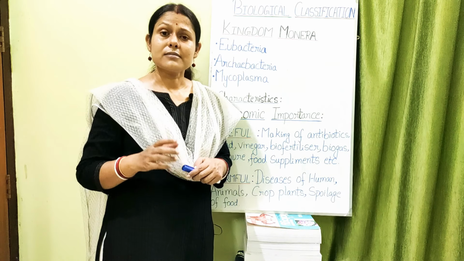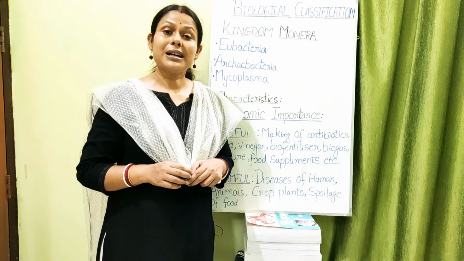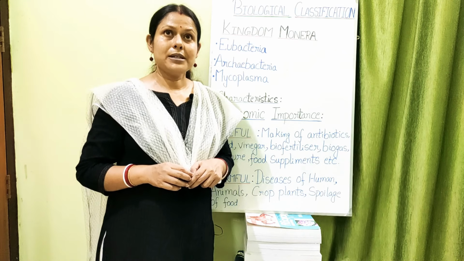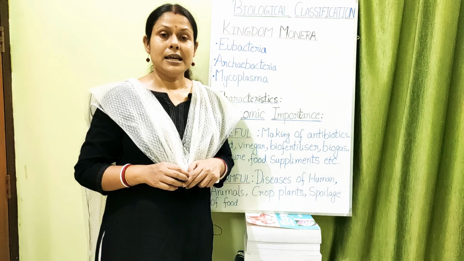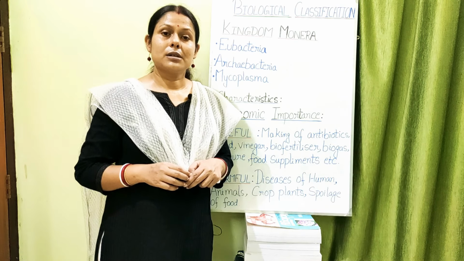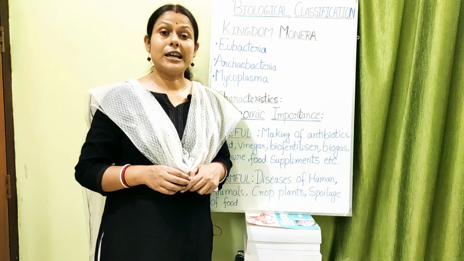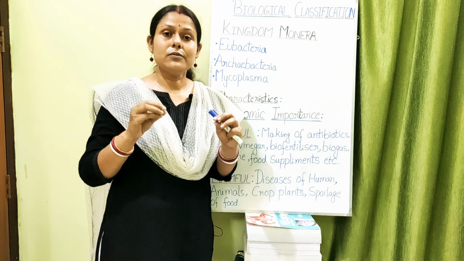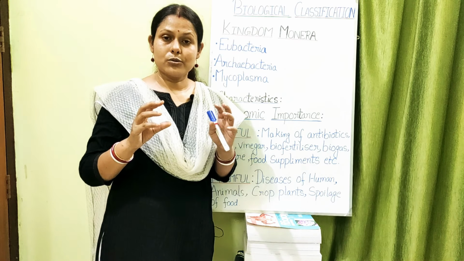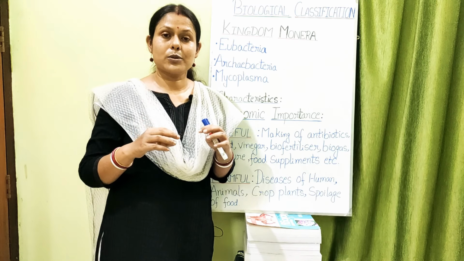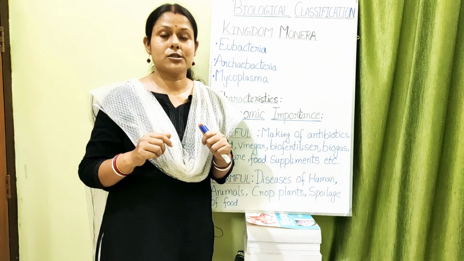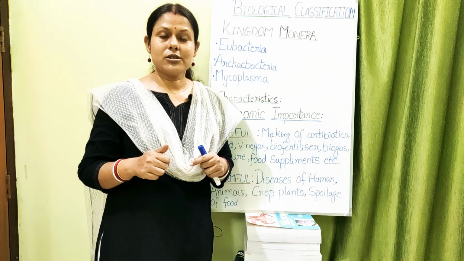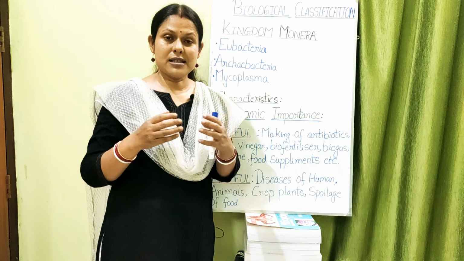Then bacteria in normal favorable conditions multiply by means of asexual reproduction, that is by binary fission or multiple fission. But if the situations are unfavorable, the bacteria multiply by means of formation of endospores. They form a cyst, a hard outer covering, within which the cytoplasm and the nucleus undergo divisions. First the nucleus, followed by the cytoplasm, and they round off to become spore-like structures which can resist the unfavorable environmental conditions, and when the favorable conditions come again, the cyst breaks open